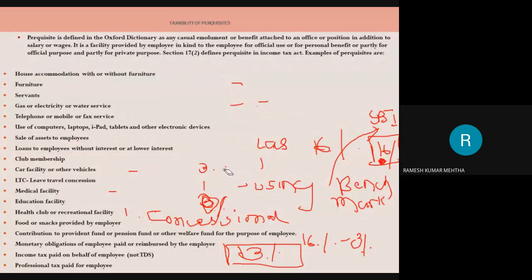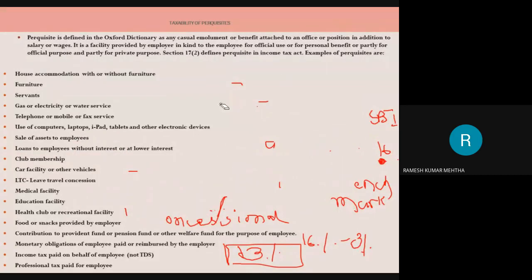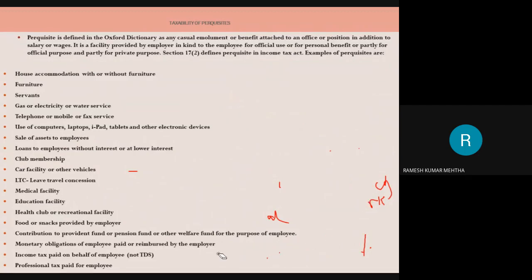Now let's look at another perquisite. Some of the examples I will read out, because these are very important from the exam point of view, from the knowledge point of view, and from the consultancy point of view, where you can give consultancy to those people who are having this kind of perquisites from the employer.